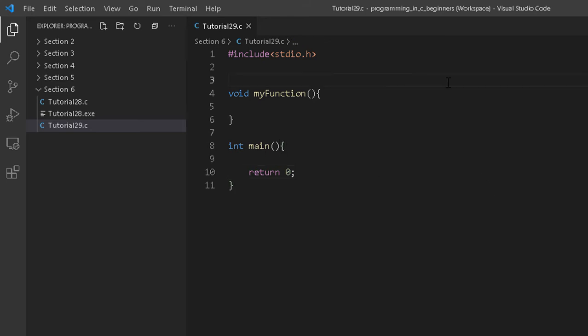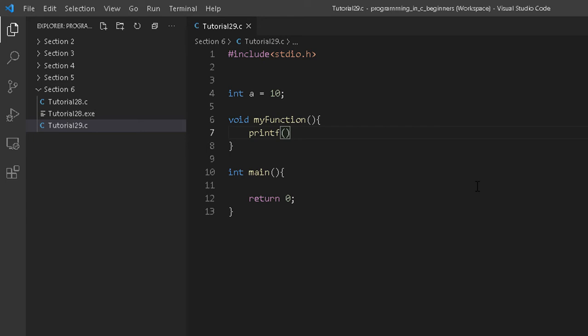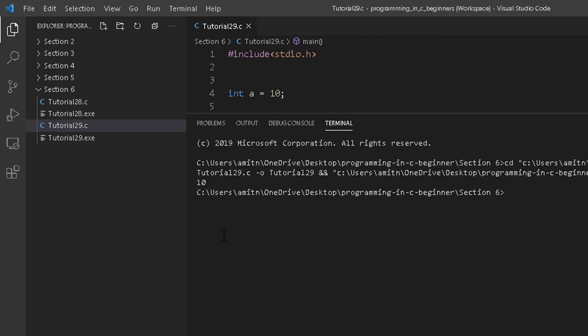So what I am doing here is creating a variable outside all the blocks, and there I will assign a value to it. Now I can access this variable in any of these functions. First of all, I am trying to access it here inside my fun. Fine. And the same thing I will try in the main as well. We have already seen that this will work. So if I run this program, it will print 10 only once. Now you might think, why is it printing 10 only once?